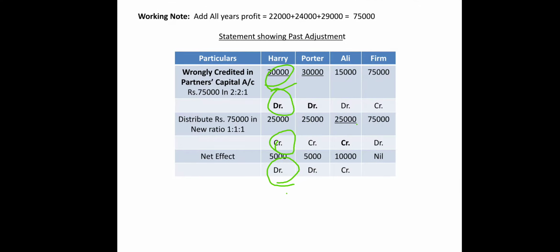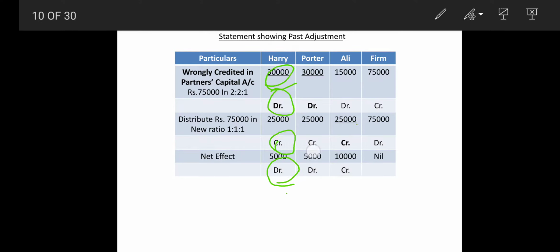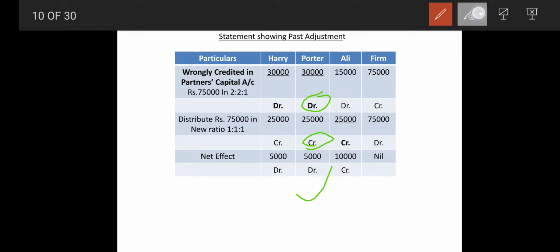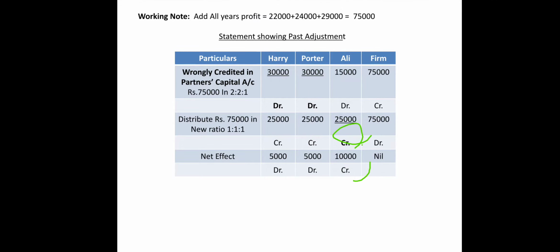Same way, coming to the next part, here 30,000 debit, 25,000 credit. Which sign will be put down? Whichever is more. I have made it bold so it will be understood easily, right? At the same time, the last one: 15,000 debit, 25,000 credit. Which sign will be put down? Obviously there will be credit sign because credit is more. So this way the structure is completed.